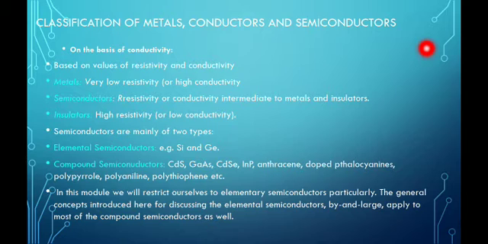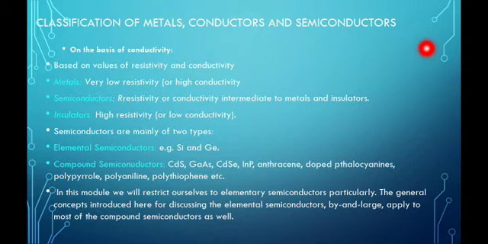And resistivity is resistance to all this. Then what are semiconductors? On the basis of conductivity, semiconductors have resistivity or conductivity intermediate to metals and insulators. Means they can act as metals as well as they can act as insulators.